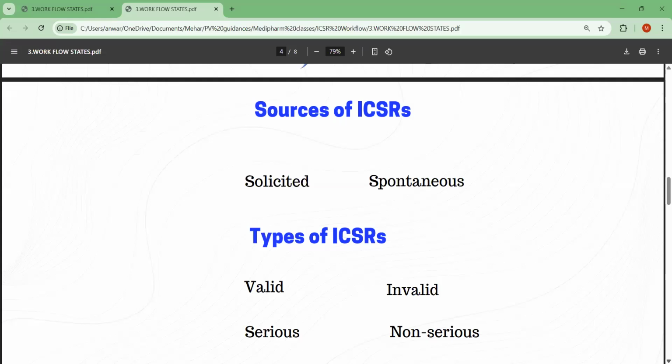Solicited cases come from interventional studies, observational studies, non-interventional studies, market research programs, patient support programs, specialty pharmacy programs, early access programs, registries, and literature of a clinical trial suspect drug. All this comes under solicited individual case safety reports. Solicited means they come via a collection program. So there is a channel through which the individual case safety reports are collected and sent to the pharmacovigilance